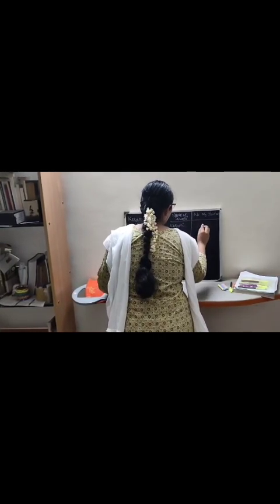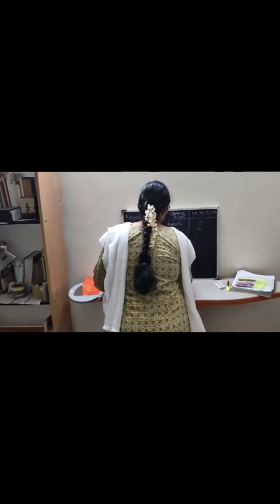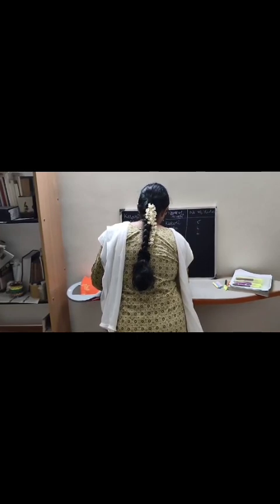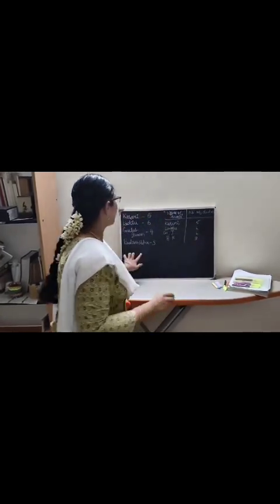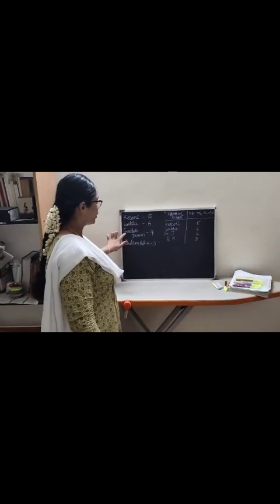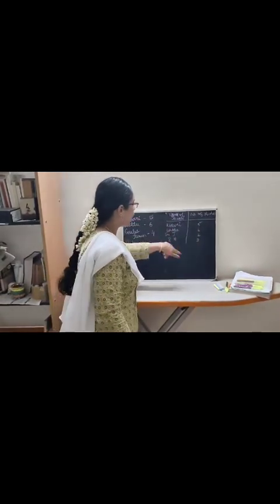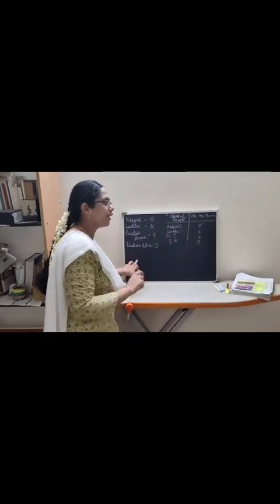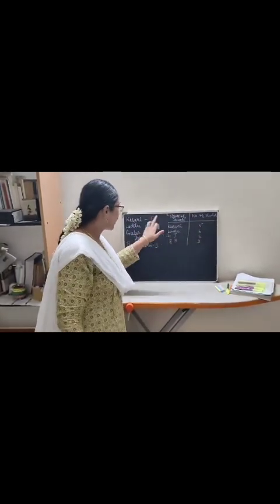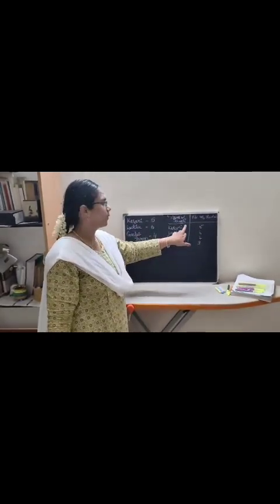Kesari, 5, laddu, 6, gulab jamun I'll write it as GJ, 4, badam halwa as BH and 3. Okay. What I have done, I have collected the information here and I have organized it in the tabular form.